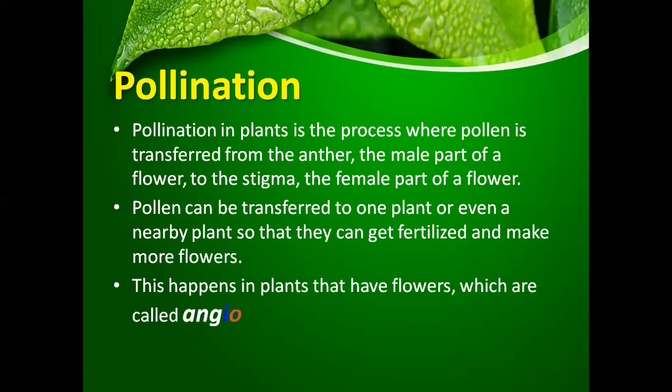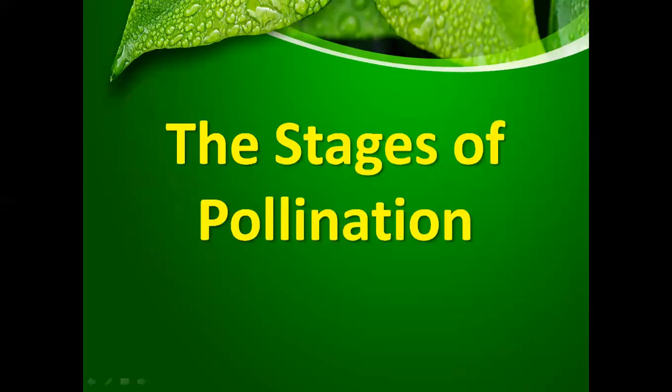This happens in plants that have flowers, and the plants bearing flowers are termed as angiosperms. So what is pollination? The transfer of pollen grains from the anther to the stigma of the flower.